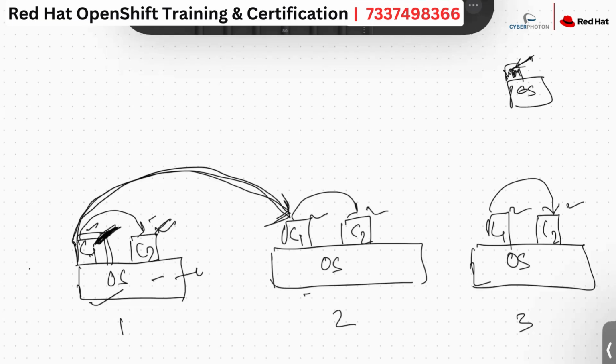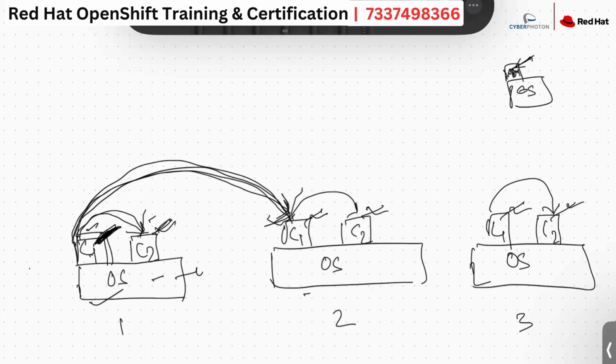I will tell you when I discuss Docker how these containers are going to get the IP addresses, because this container is running as a process. I also told you, how this is going to get it, I will tell you in the Docker classes. So let's come to the point that if this container wants to communicate with this container, they are able to, but this container won't be able to communicate with this container just because it has a different network. Different ranges of IP addresses, so they won't be able to communicate.